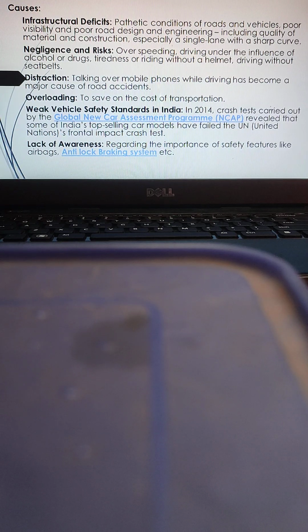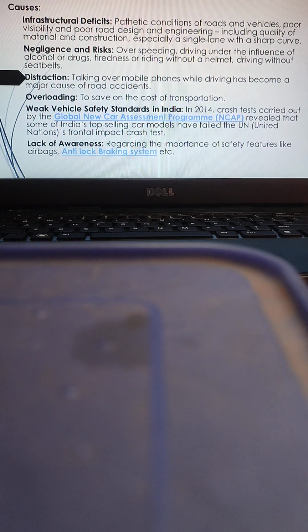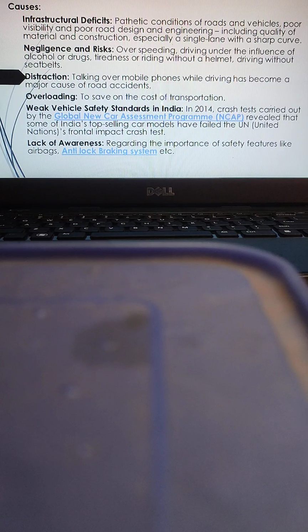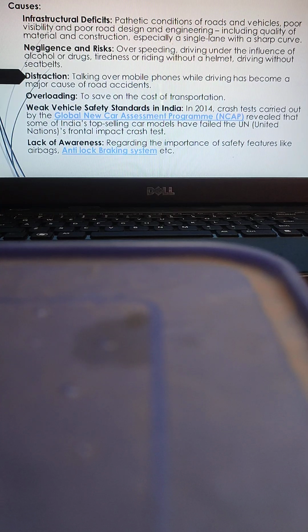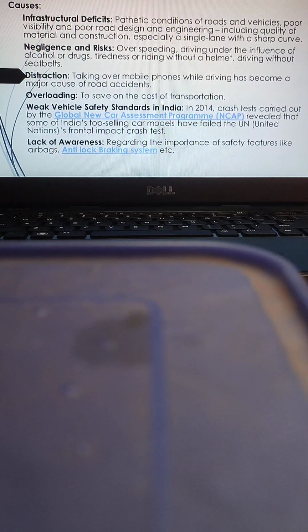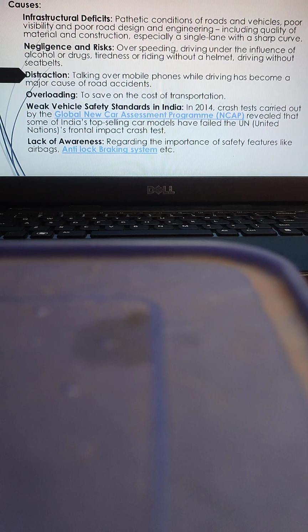Regarding the importance of safety features like airbags and anti-lock braking systems, this is part of the lack of awareness.